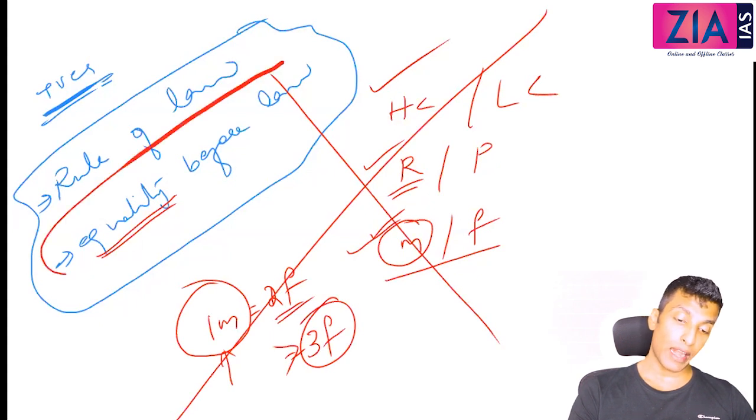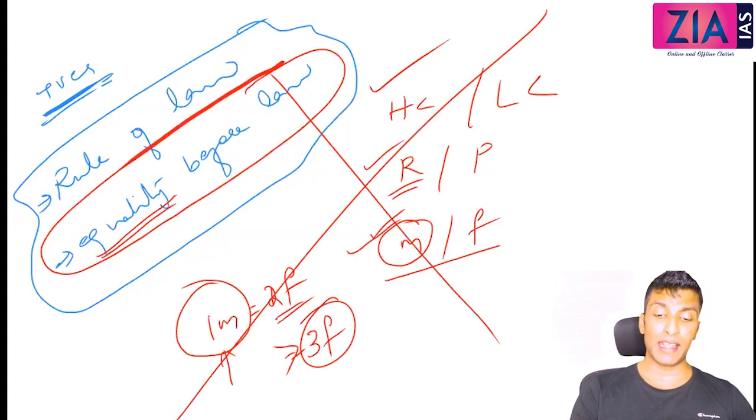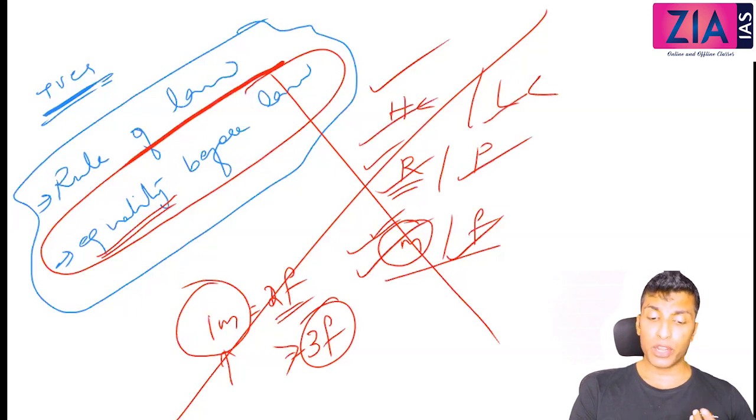They introduced equality before law. That means male or female, rich or poor, upper caste or lower caste, or even a kid, even a child, can also come and give eyewitness statement. So everybody is considered equal before the law. So they introduced equality before law.